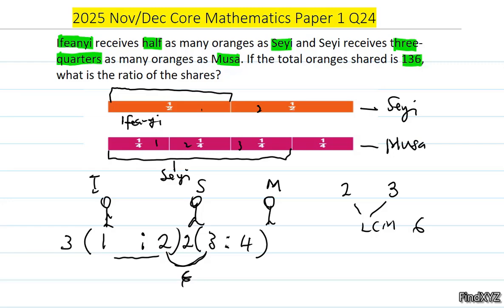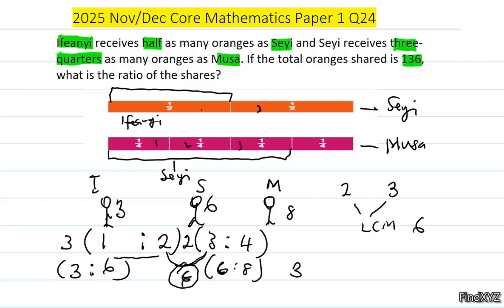Then 3 times 1 will give us 3. 3 times 2 will give us 6. Then on this side, 2 times 3 will give us 6, and 2 times 4 will give us 8. Now you can clearly see that Seyi's portion is equal on both sides. Then we can combine all their ratios as 3 for Ifeanyi, 6 for Seyi, and 8 for Musa. So that is 3:6:8.